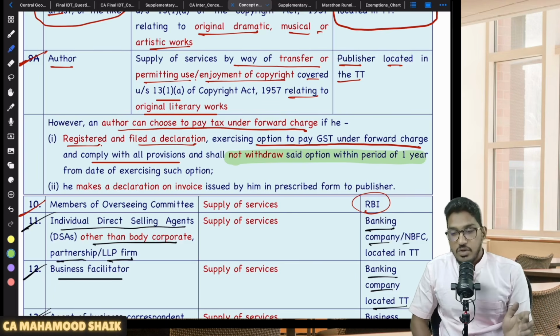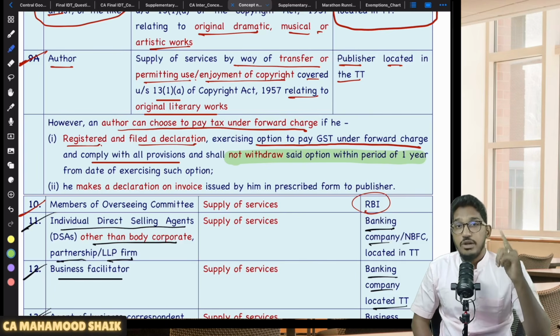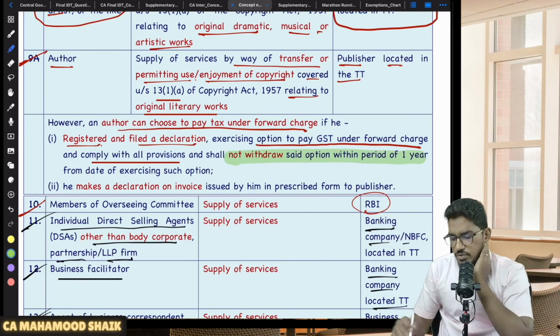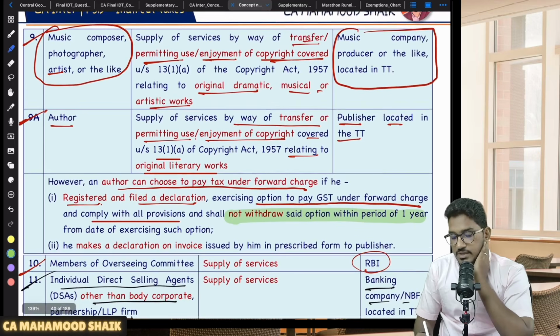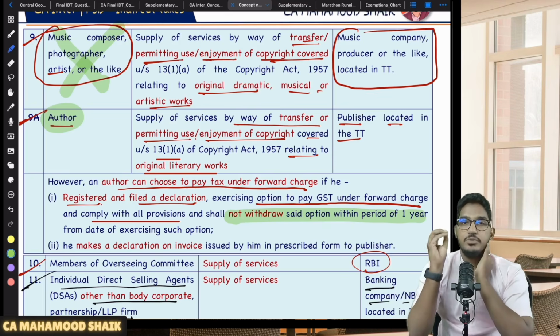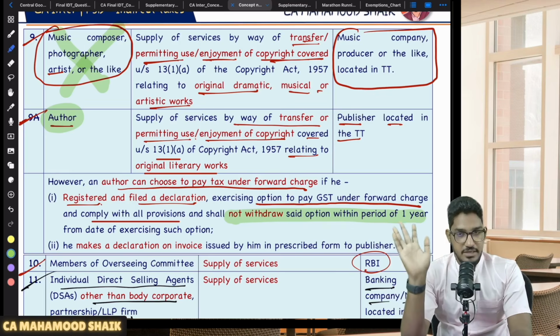So if you have exercised the option, if you are an author, to pay the GST under forward charge mechanism, you have to remain under that option for 1 year. Understood? And one more point here: this option to pay the GST under forward charge mechanism is only applicable for an author. That option is not given for a music composer, photographer, or artist. For them, it must remain under reverse charge mechanism. Compulsory under reverse charge mechanism.